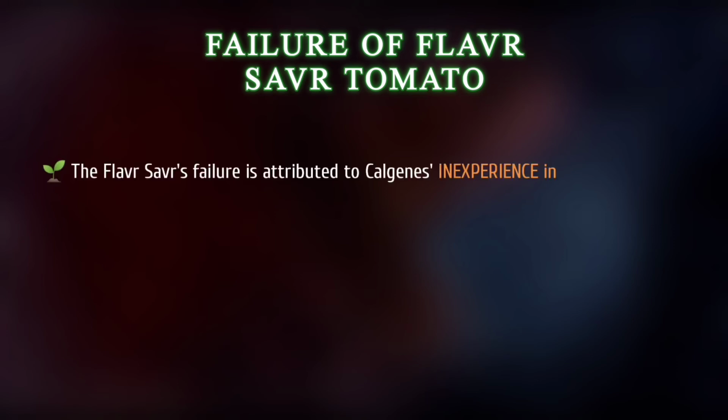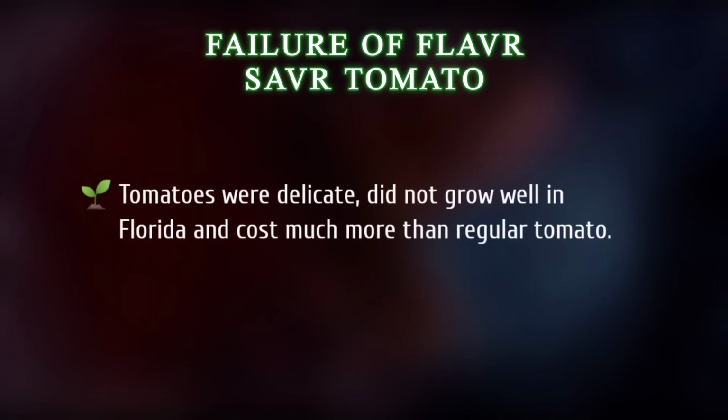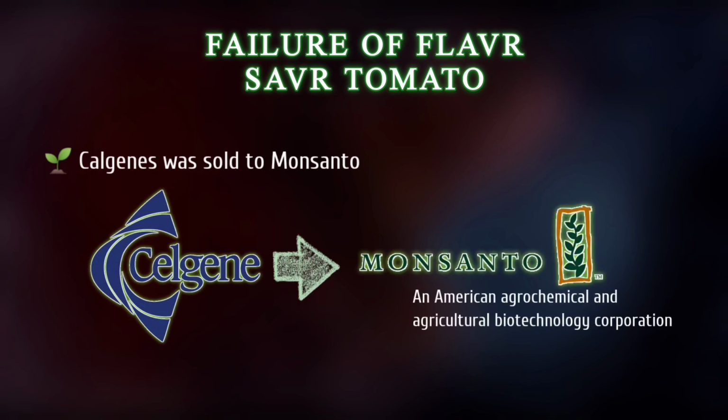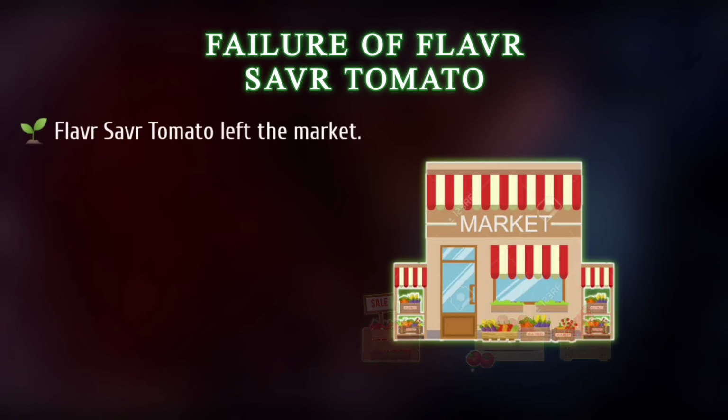Let's uncover the failure of Flavr Savr tomato. To sum it up, the Flavr Savr's failure is attributed to Calgene's inexperience in growing and shipping tomatoes. Tomatoes were delicate, did not grow well in Florida, and cost much more than the regular tomato. And finally, Calgene was sold to Monsanto, an American agrochemical and agricultural biotechnology corporation, after Monsanto filed a patent infringement lawsuit against Calgene. And lastly, the Flavr Savr tomato left the market.